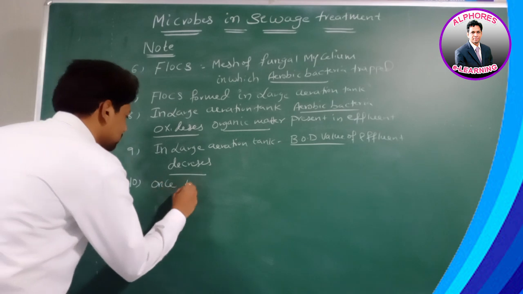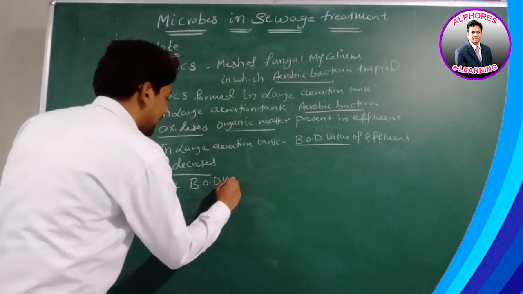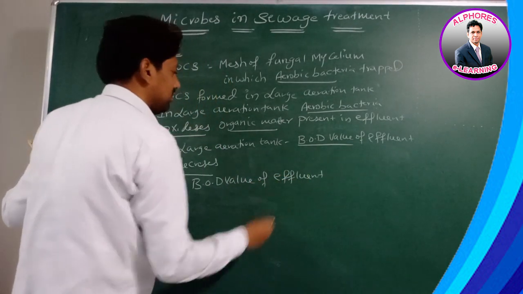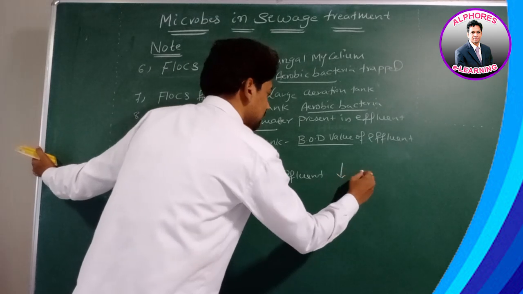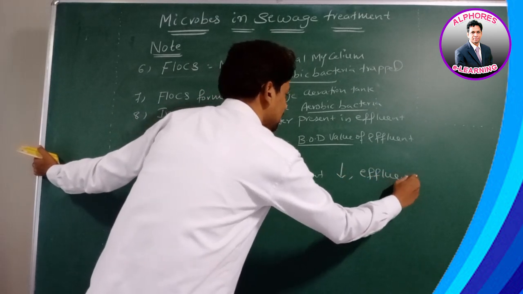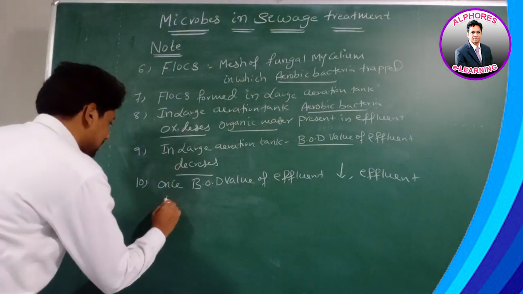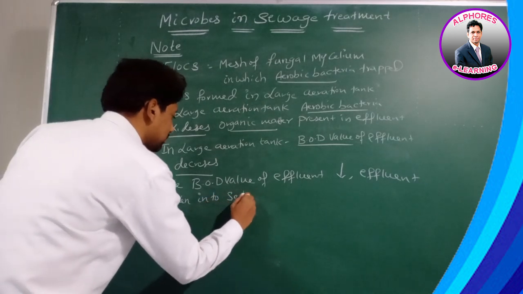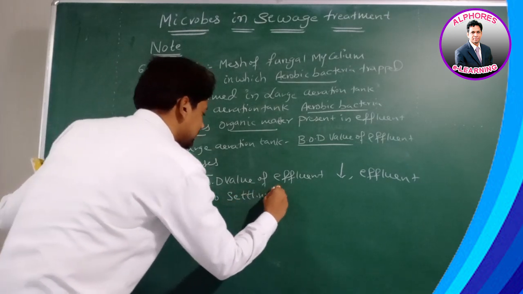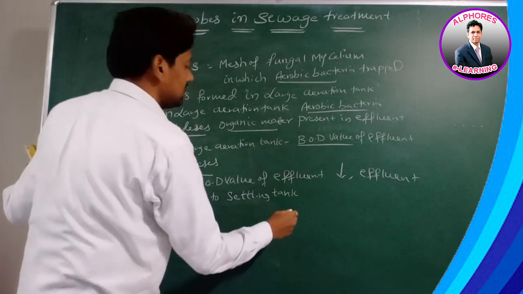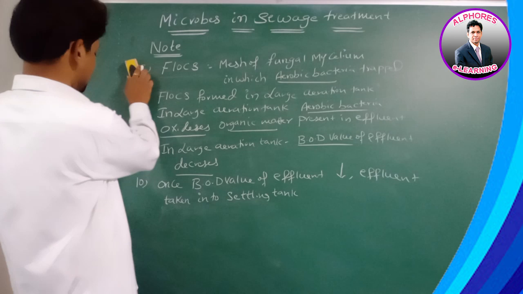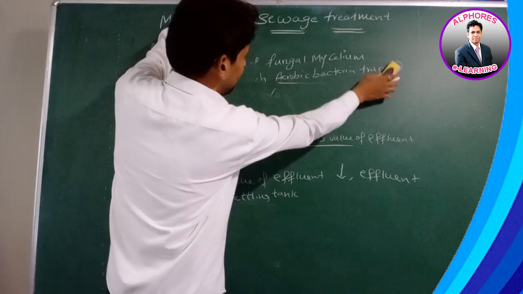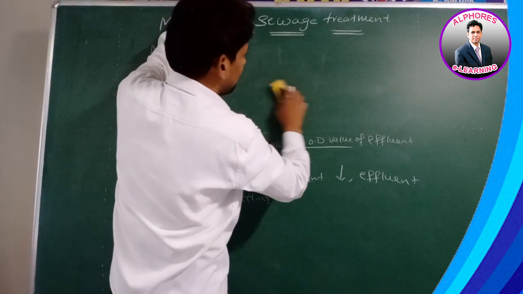Next, number 10. Once the BOD value of effluent decreases, the effluent is taken into settling tanks. All these statements we already discussed yesterday; once again I am making a note of all important statements.